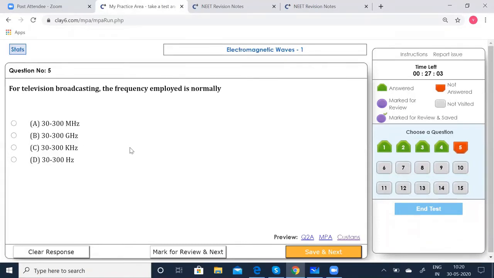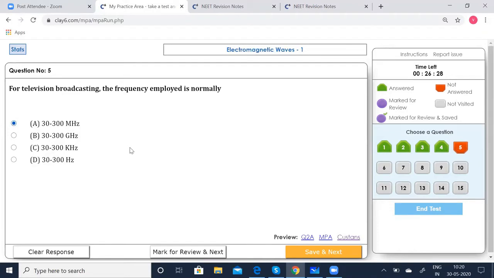For television broadcasting, the frequency employed is normally, so this is now going to be television. Earlier we saw for radio broadcasting. This is now going for radio waves. This is now going to be for television broadcasting. The frequency employed is normally 30 to 300 megahertz. So look children, everything is identical. You'll have to see the units here, whether it is megahertz, gigahertz, kilohertz or hertz. So we'll have to be very careful. So it is generally megahertz. Okay, so option A should be correct.